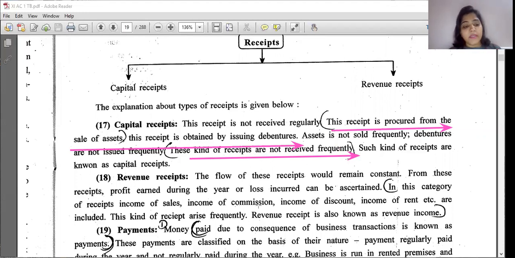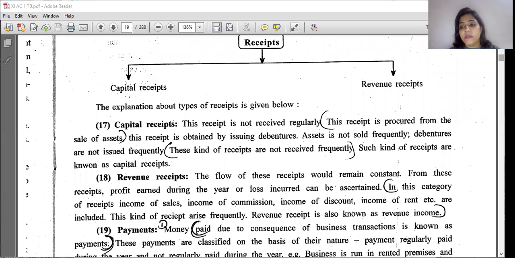Is it clear? Next is the revenue receipt. The flow of this receipt remains constant. Rent is coming regularly, commission is coming regularly, sale of goods is going on regularly. From this receipt, profit earned during the year or losses incurred can be ascertained. In this category, income from sales, commission, discount, rent, etc. are included. This kind of receipt arises frequently. Revenue receipt is also known as revenue income. Is it clear, students? What is revenue receipt and what is revenue income?